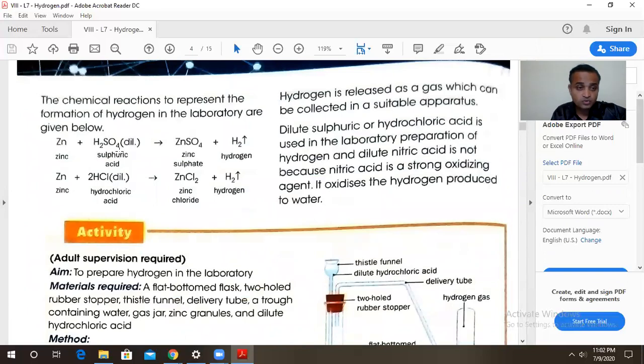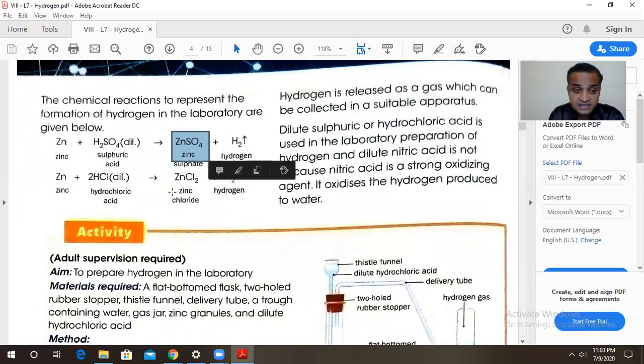Zinc plus H2SO4, metal plus acid forms ZnSO4, and hydrogen gas is liberated. Or zinc plus HCl gives ZnCl2 and hydrogen gas is liberated. See the difference, dear friends. ZnSO4: SO4 minus minus and Zn plus plus. When we make the formula, they will get cancelled with each other, and so ZnSO4.